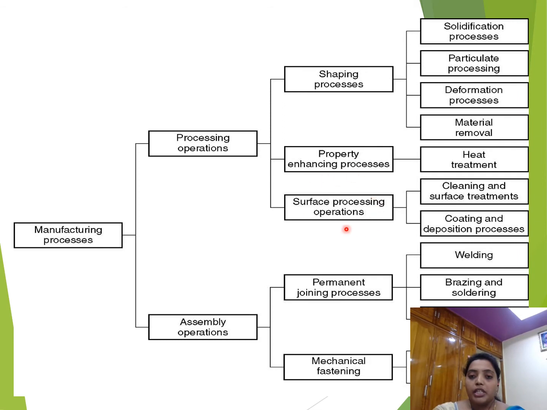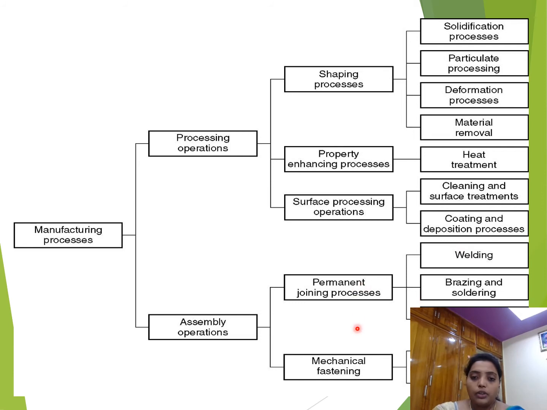Surface processing operations are divided into mostly two types, cleaning and surface treatments. Cleaning and surface treatments are known as surface processing operations, and afterwards, after cleaning the surface, if we want to coat any material, those come under coating and deposition processes.